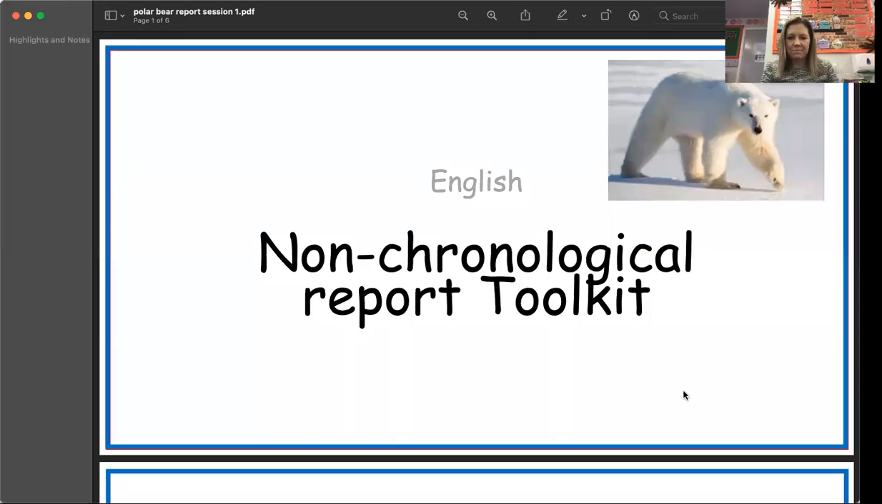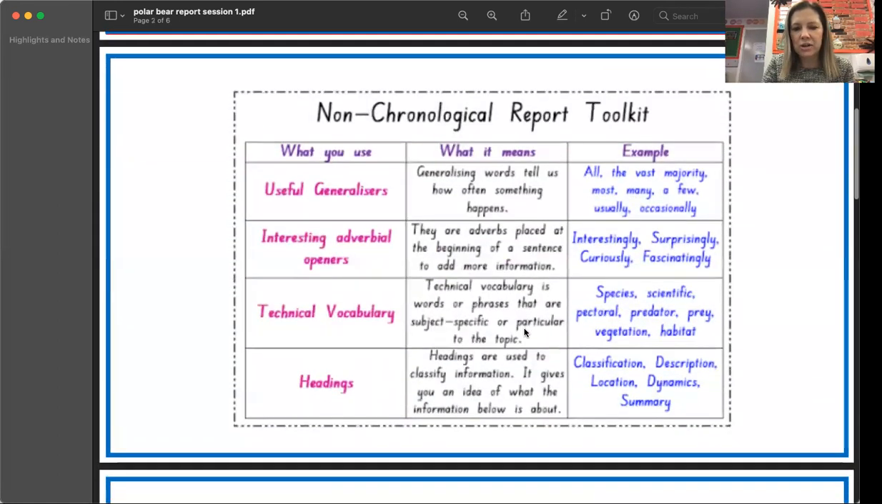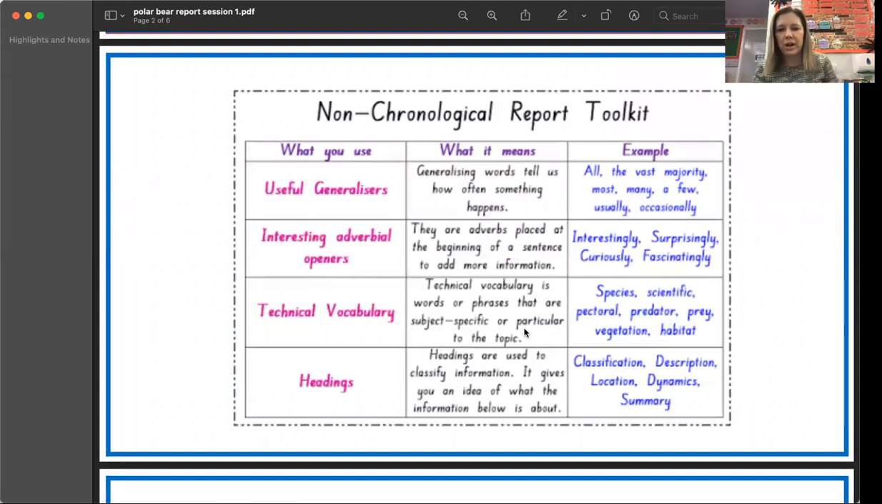So let me just share the screen with you. Ready, there we go. So, a non-chronological report toolkit. Let's go on to the next page. So here you go, look, here's your little toolkit. We're going to use some words called generalizers.